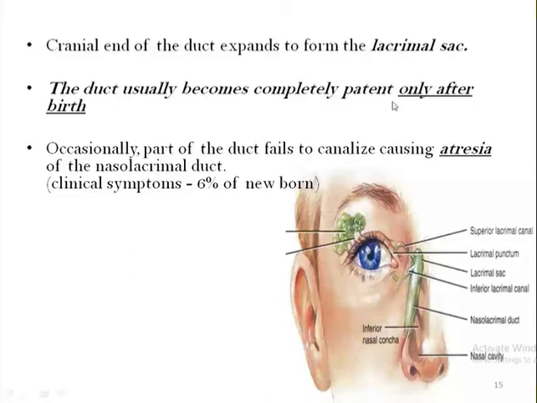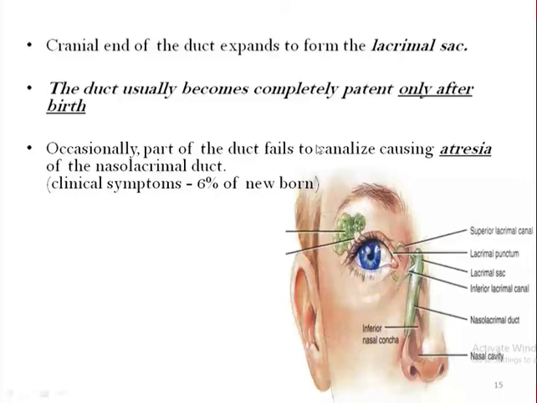Occasionally, part of the duct may fail to canalize, resulting in atresia of the nasolacrimal duct. In about 6% of newborns, the blockage of nasolacrimal duct shows clinical signs and symptoms. Okay, so this is about the formation of nasolacrimal duct.